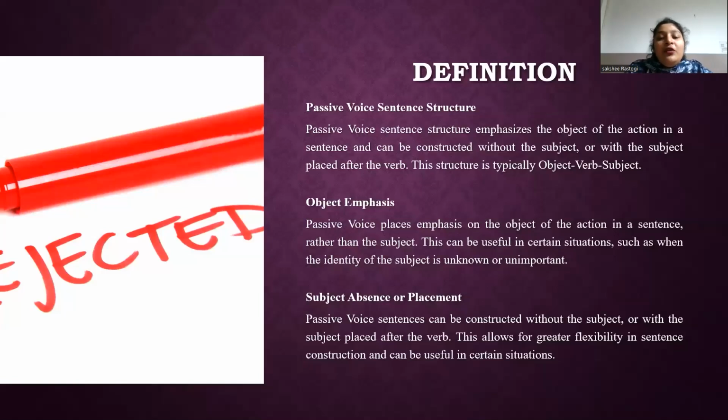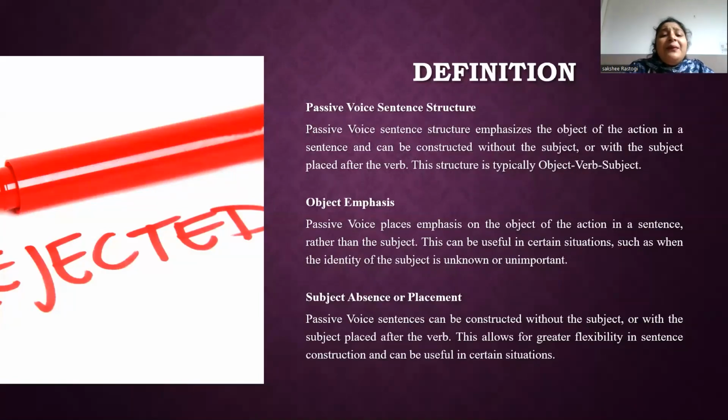Now we are going further to subject absence or placement. So what is subject absence or placement? In passive voice, the subject, meaning the doer of the action, can be absent or placed differently in the sentence, which can change the emphasis and meaning of the sentence. Here are some examples I'm going to discuss with you all. Subject absence: the subject is not mentioned at all, emphasizing the action and the object.